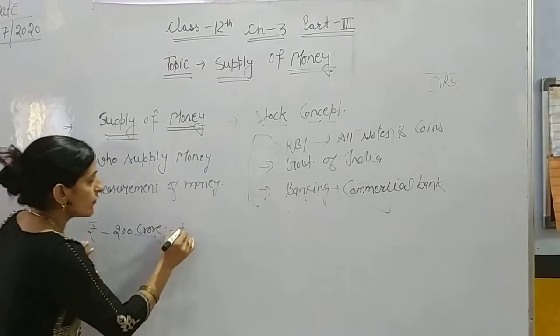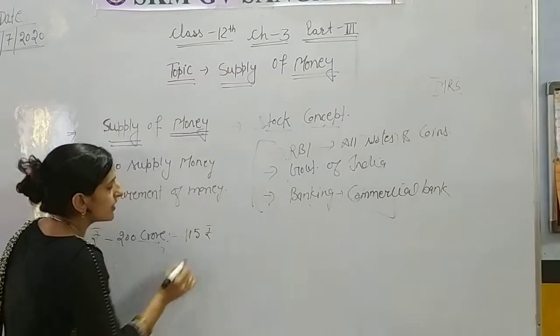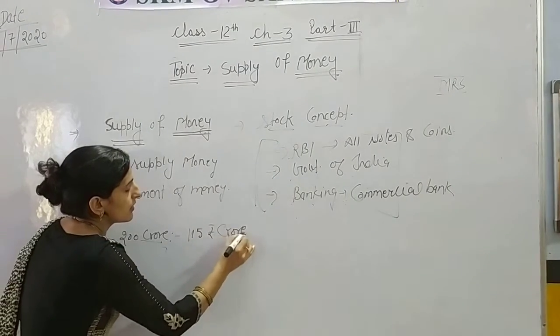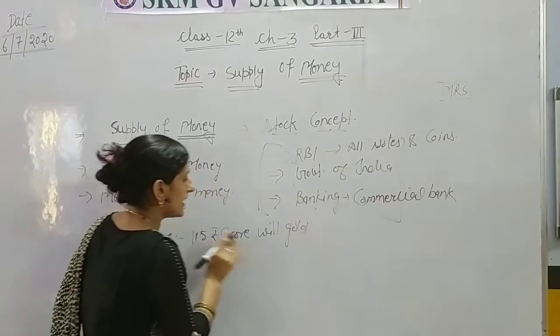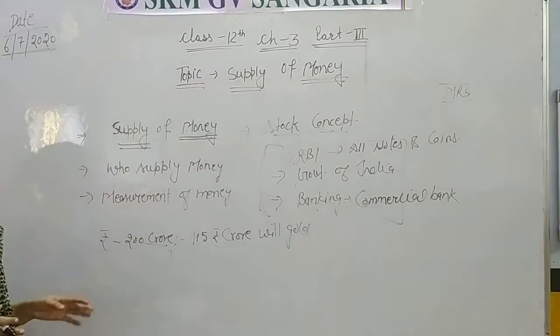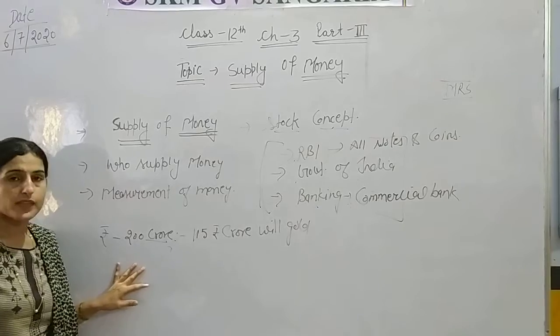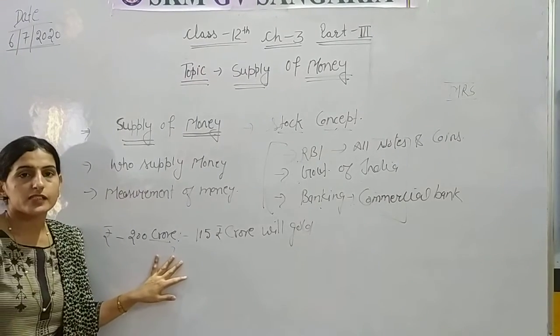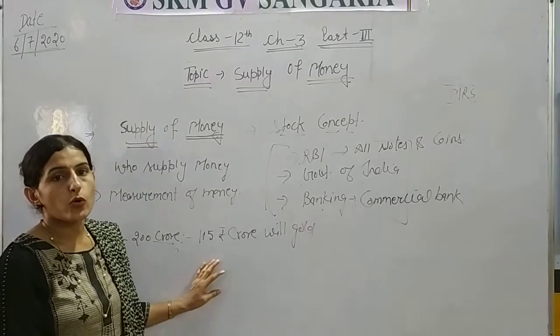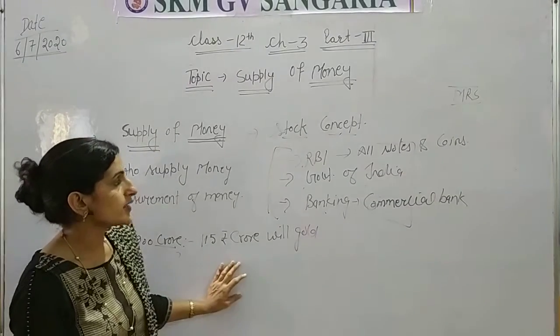In this, 100 crore will be gold and the other can be foreign currency or in terms of rupees, etc. Okay. So by this minimum reserve system, the RBI supplies or issues the new currency notes.